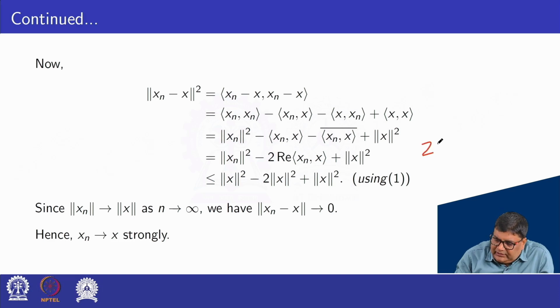We know that z plus z bar is equal to 2 times the real part of z.